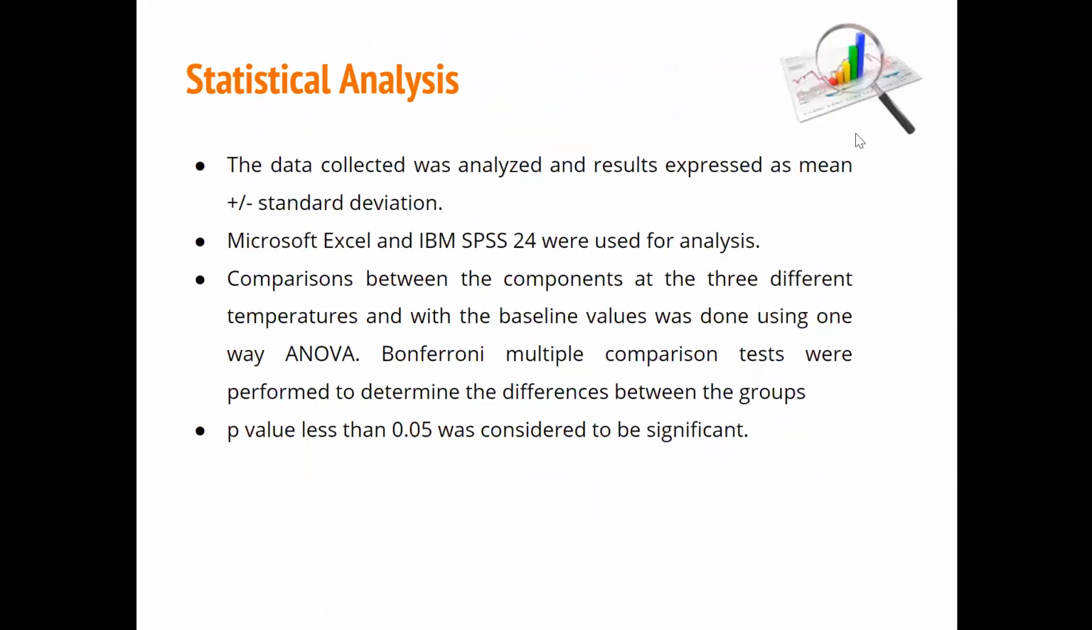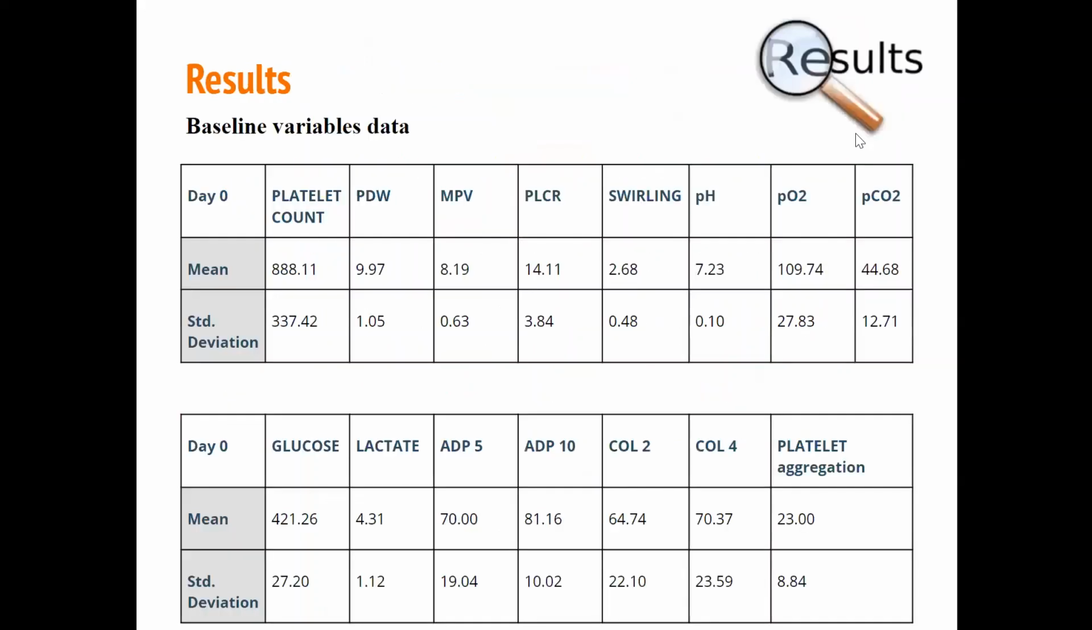Statistical analysis was done using Microsoft Excel and IBM SPSS 24, and comparisons between the components at the different temperatures and with the baseline were done using one-way ANOVA. A multiple comparison test was performed to determine the differences between the groups, and a p-value of less than 0.05 was considered significant. The baseline values are shown here, with platelet count, PDW, MPV, LCR, swirling, pH, and PO2 all mentioned.